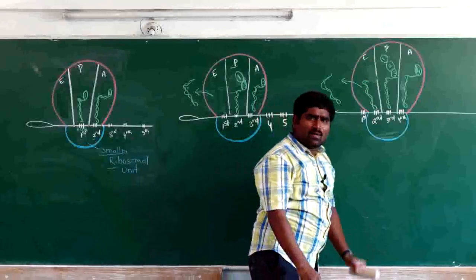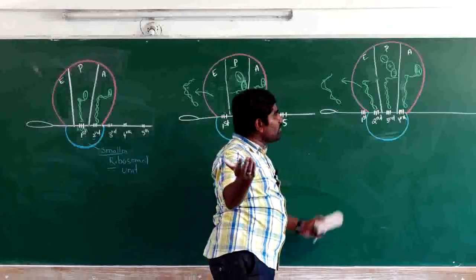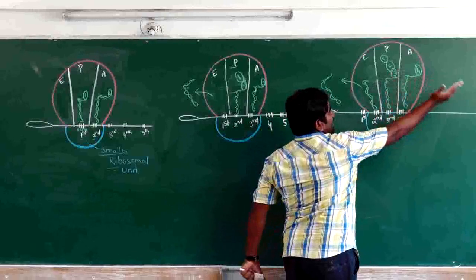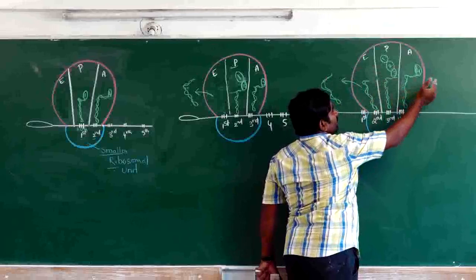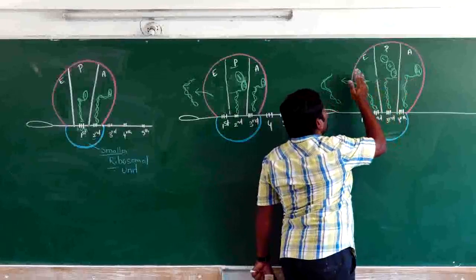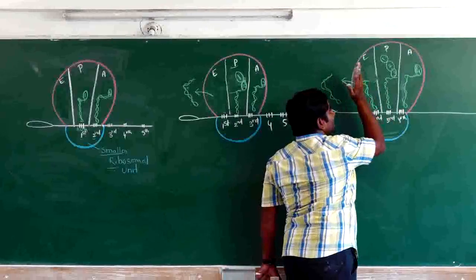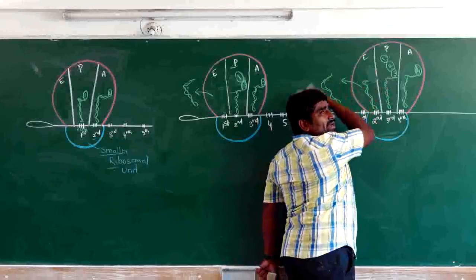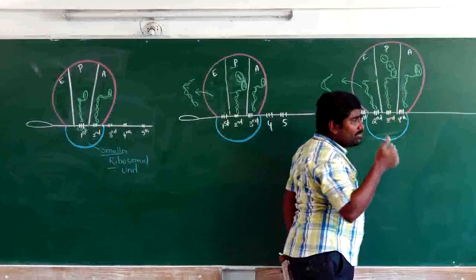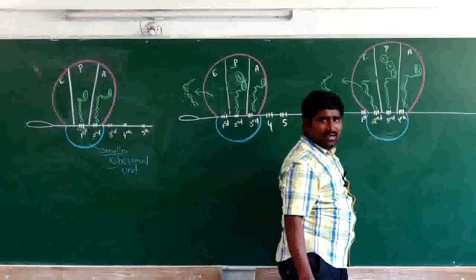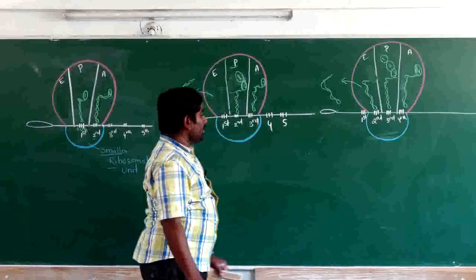Like that, continuously what happens? A new amino acid will come here, and when a tRNA comes to the E site, the tRNA will be eliminated, and the ribosome moves one codon distance. Again the new one will come, again the old tRNA will be eliminated. This will happen continuously in this case.